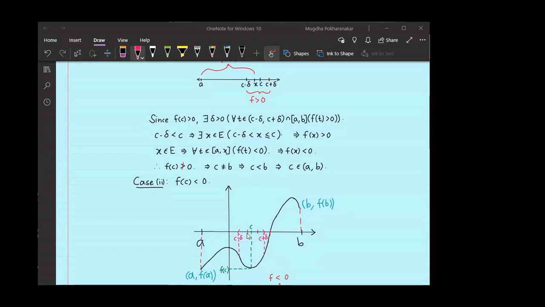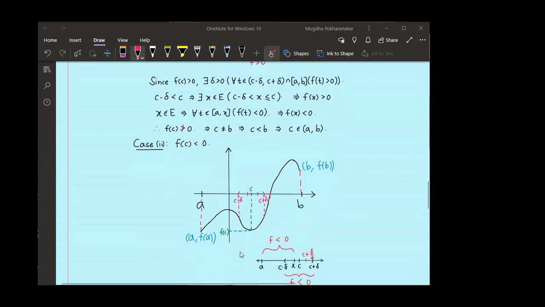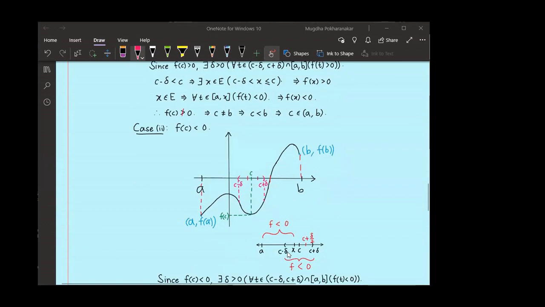What do I mean by X is in E? That you take any point T in closed interval A to X, f of T is less than 0. So now from A to X, my function is negative. Again from C minus delta to C plus delta, my function is negative. So there are some points greater than C up to which function is negative.